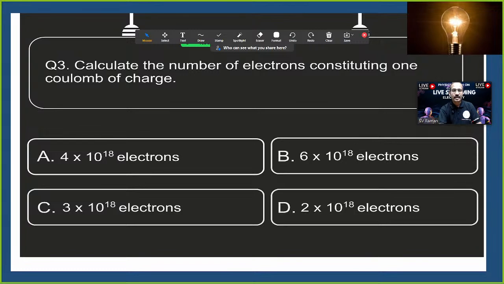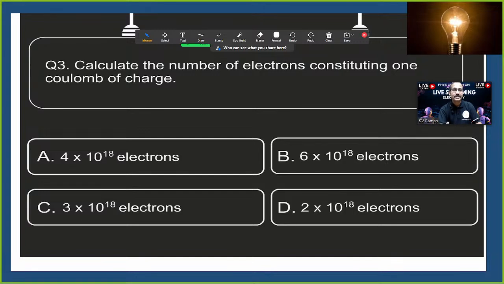Next, calculate the number of electrons constituting 1 coulomb of charge. Just now we have discussed. In 1 coulomb of charge, how many electrons will be there? Option A, 4 into 10 power of 18 electrons. Option B, 6 into 10 power of 18 electrons. Option C, 3 into 10 power of 18 electrons. Option D, 2 into 10 power of 18 electrons. Audience can respond. Very easy question.